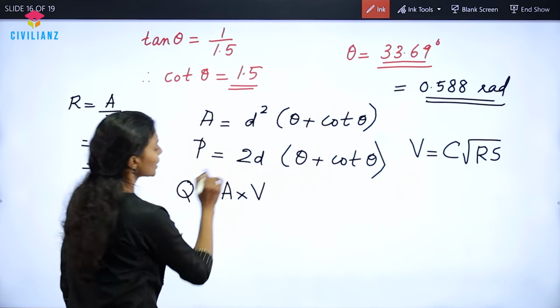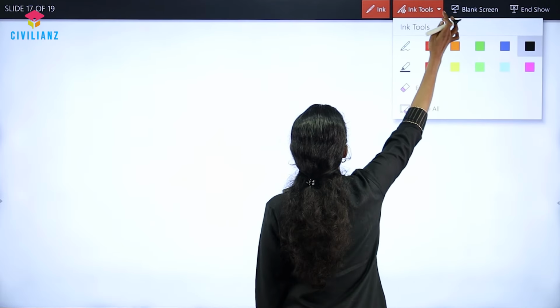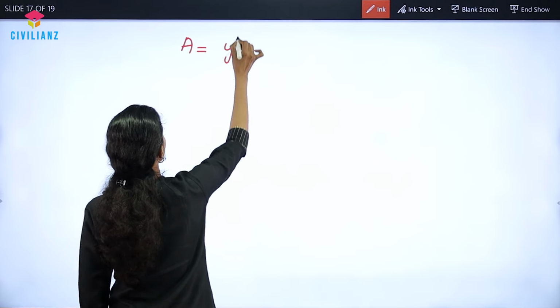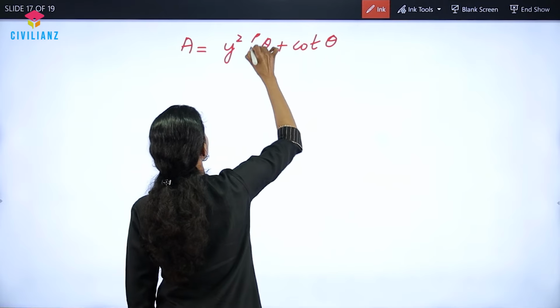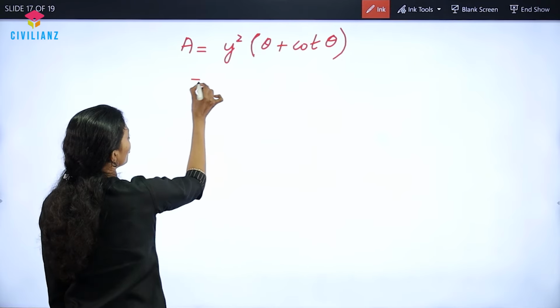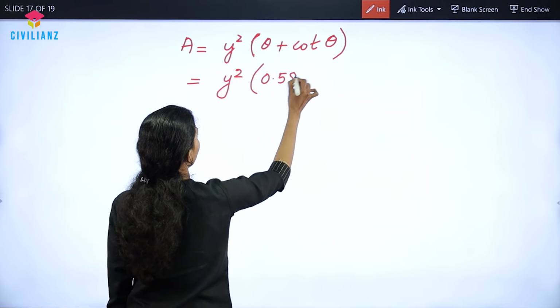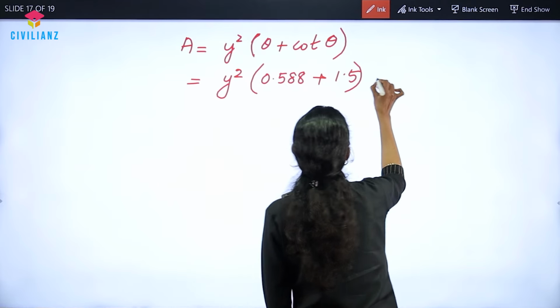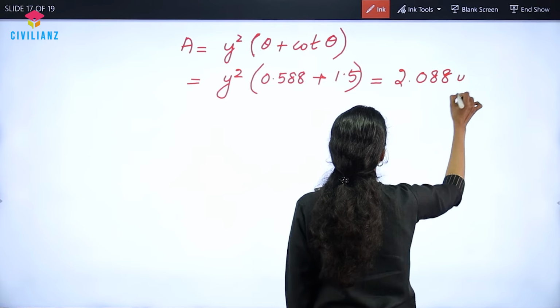So substituting. Now let us find out the value of A first of all. Area is equal to y square into theta plus cot theta. So y can be substituted as such. Theta is 0.588 and cot theta is 1.5. So we get the answer as approximately 2.088 y square.